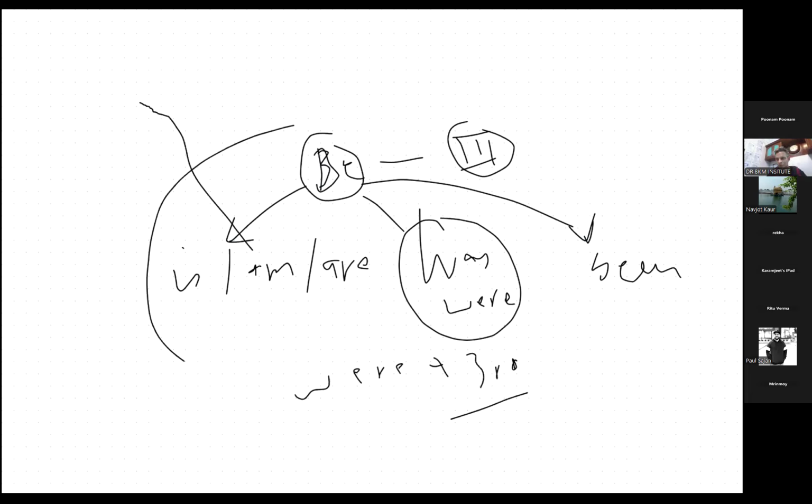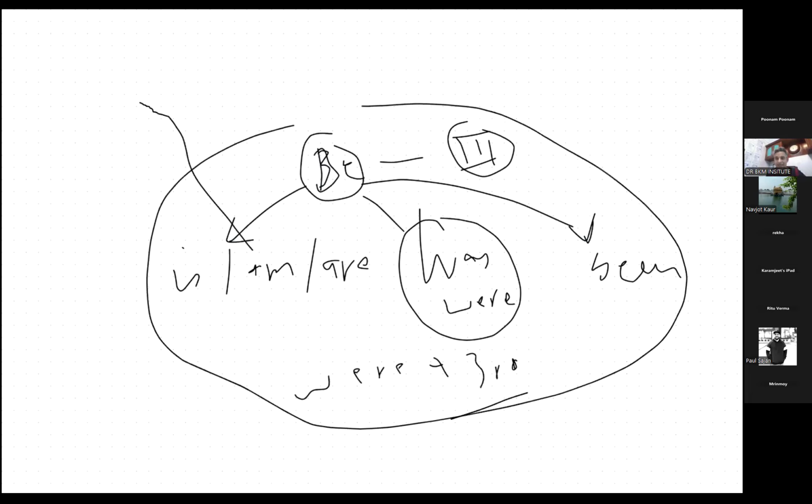This is the first rule of listening, reading, and even in writing when we do these things. Three days ago, patient was diagnosed with, so was plus third form, patient was diagnosed by the doctor. So this is the first rule we discussed.